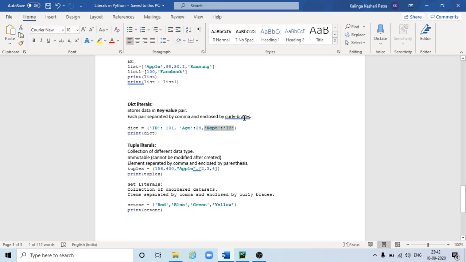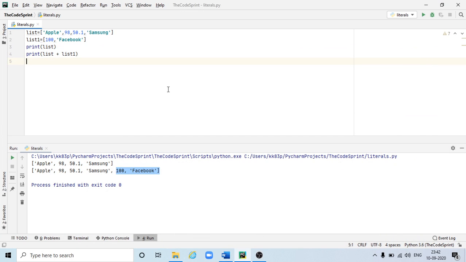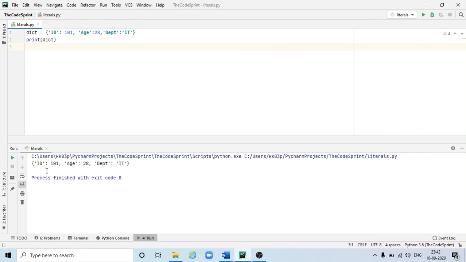It is enclosed by curly braces. So here, this is the starting curly brace and this is the ending curly brace. And I'm trying to print that one. So this is very simple. So here is the output. Simply it is printing the dictionary.